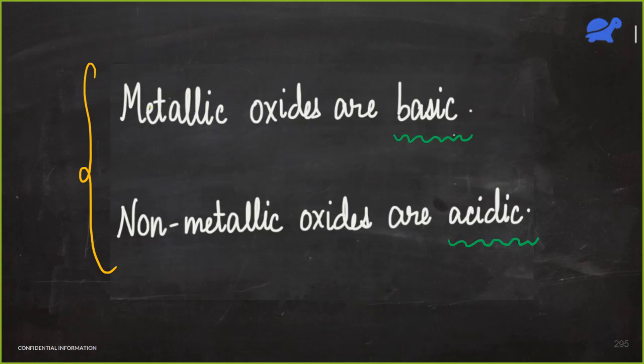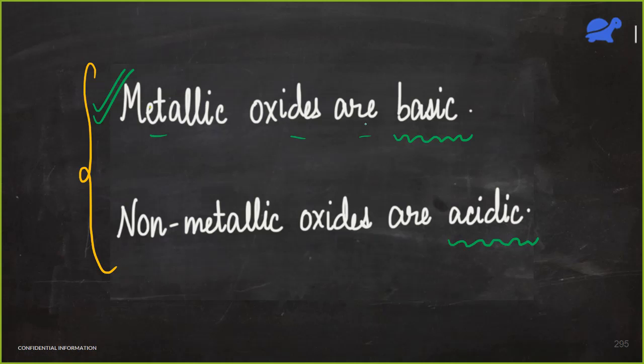But today I would like to make an addition to the first statement. Here it says that metallic oxides are basic oxides, but there may be a few metallic oxides which are basic also and which are acidic also.